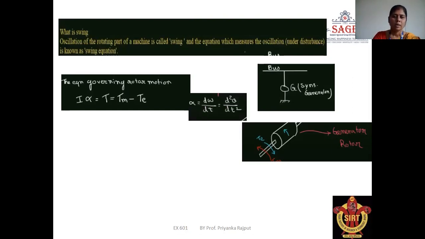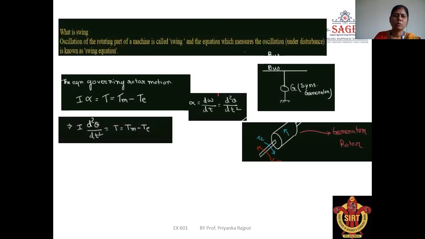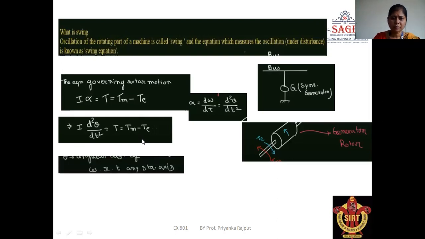Now, we know alpha is equal to d omega upon dt, and d omega upon dt is equal to d square theta upon dt square. We put this value in the first equation. So next will be I d square theta upon dt square is equal to T is equal to Tm minus Te, where theta is the angular distance of the rotor with respect to any stationary axis.